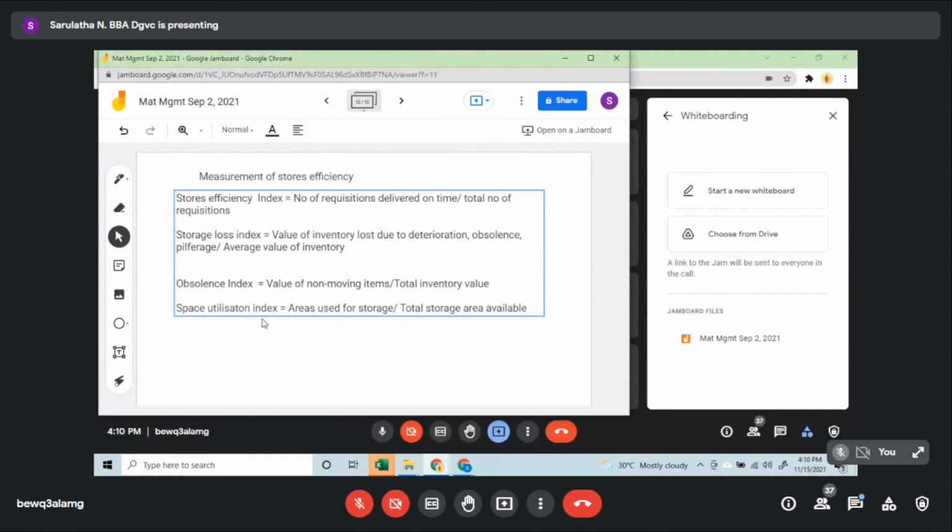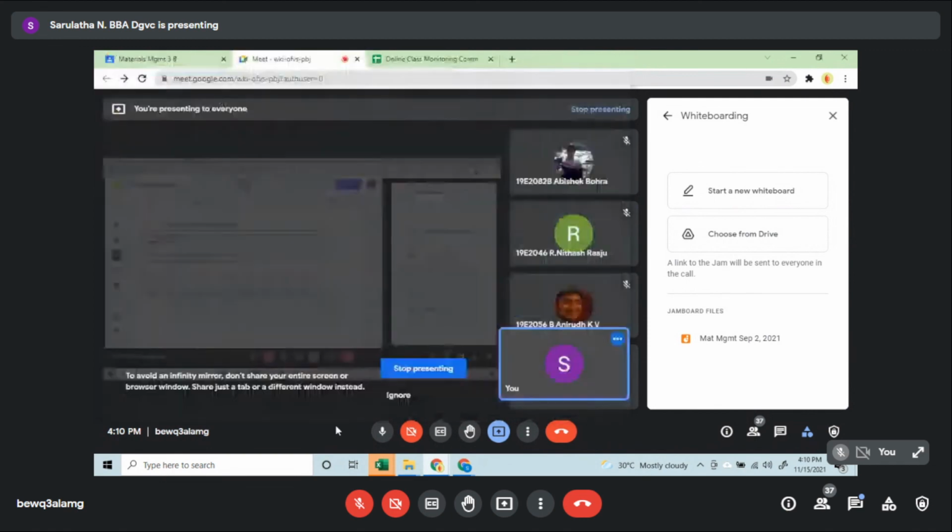So what will be the security measures for stores? Yes, guys, are you all with me?